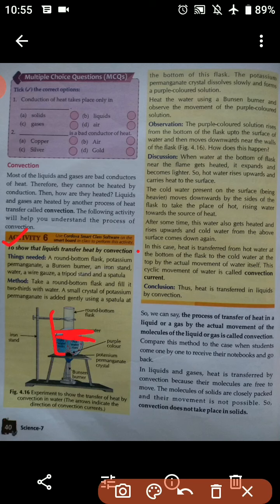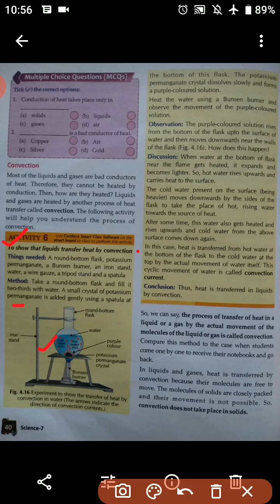Then a small crystal of potassium permanganate is added gently using a spatula at the bottom of this flask. Spatula means chammach. With the help of the spatula you need to add small crystals of potassium permanganate, and then what happens? The potassium permanganate crystal dissolves slowly and forms a purple color solution. You can see in the image the potassium permanganate is forming a purple color solution.